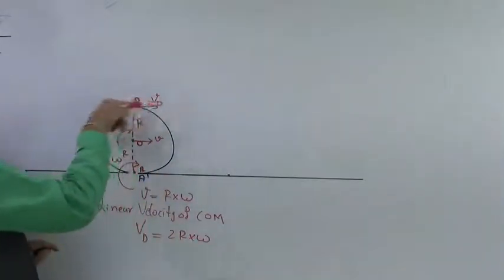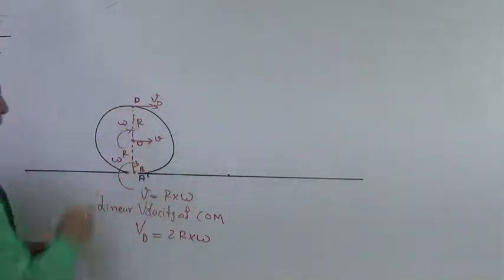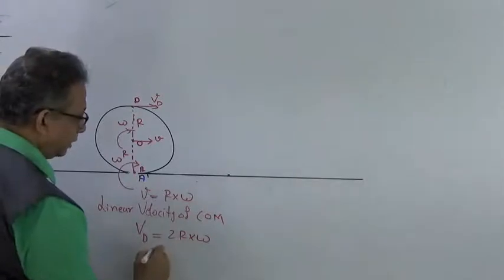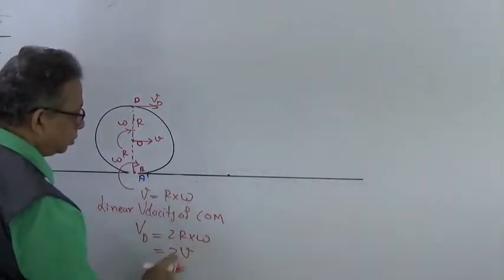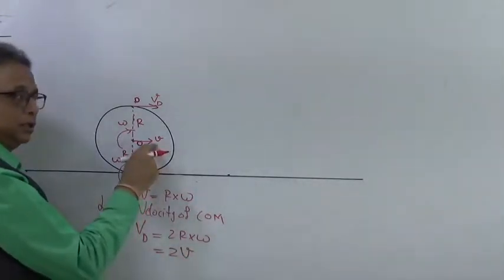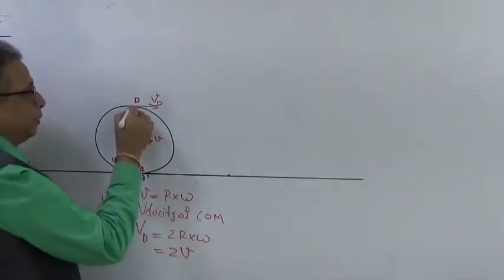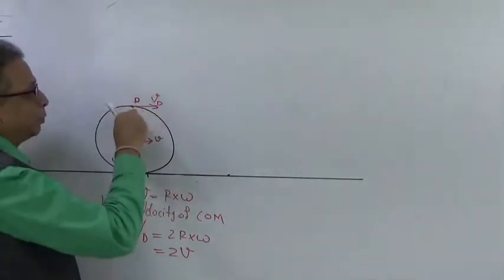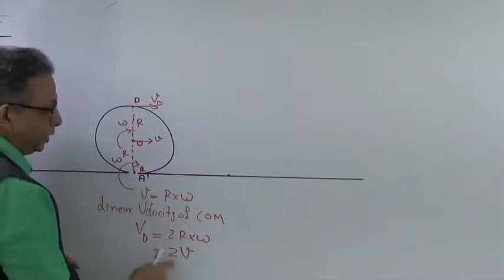That is the linear velocity vD at point D. So from here you can see that vD is equal to 2 times the velocity of the center of mass.